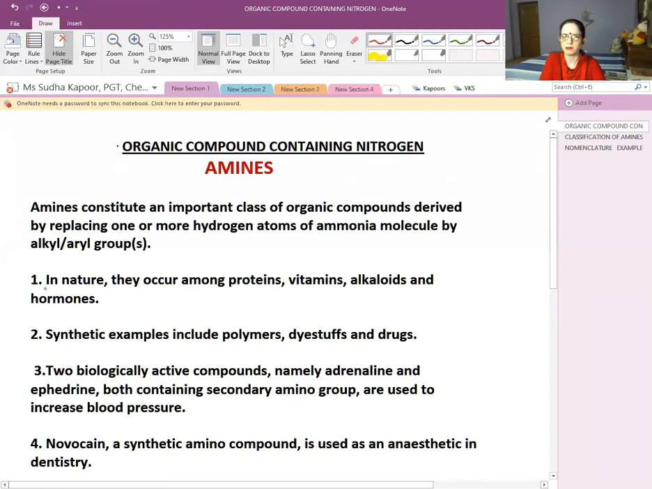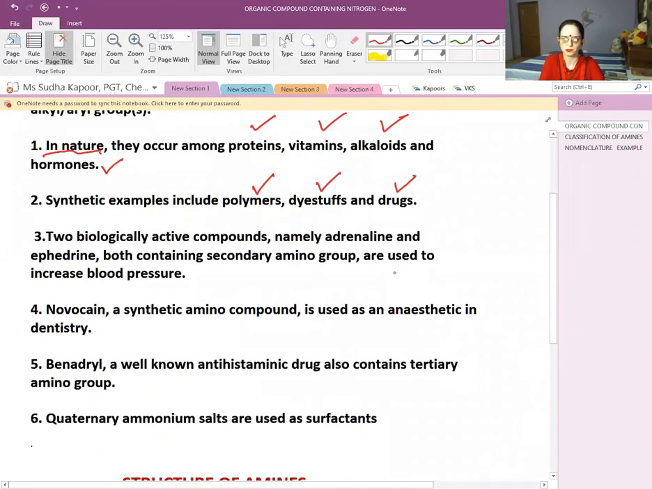Many of the amines can be obtained from nature, as in the case of proteins, vitamins, alkaloids, and hormones. They have the amine as the basic group in them. Now, there are various synthetic examples also in which amines play a very important role, for example the polymers, the dyes, and the drugs. Various things are based on the NH2 group.